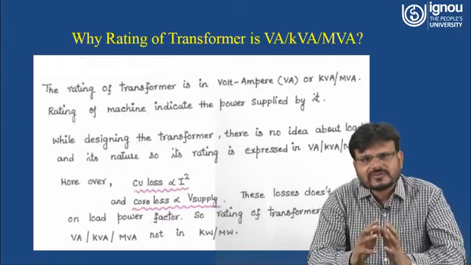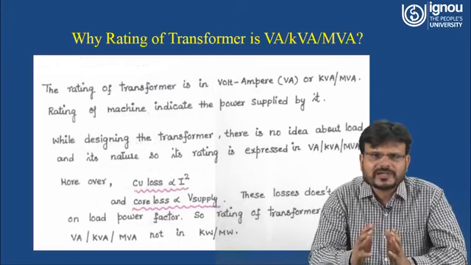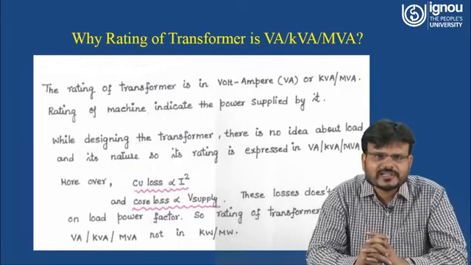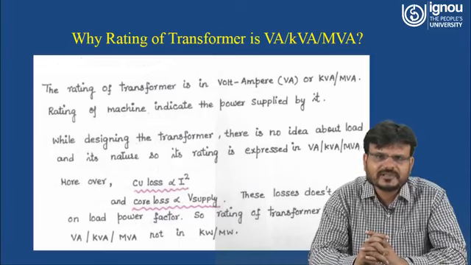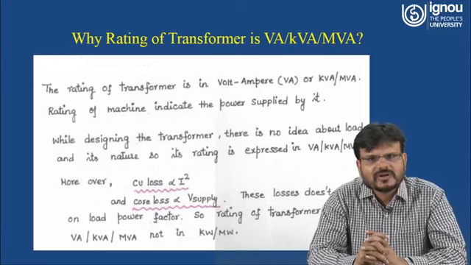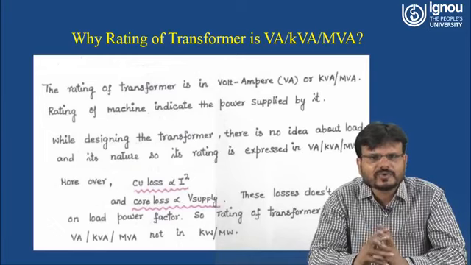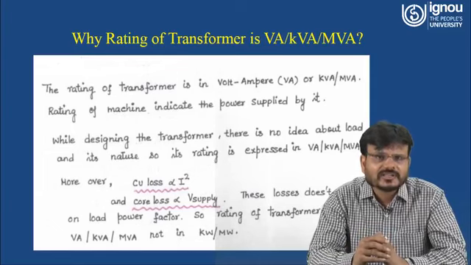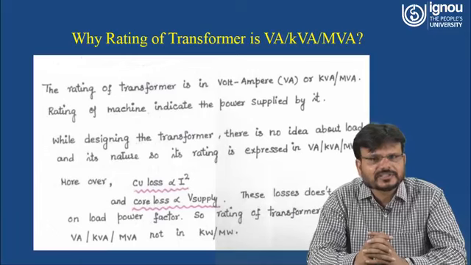So what does a transformer do? A transformer just steps up and steps down the voltage and current. Now we have to understand why the rating of a transformer is always written in volt ampere, kilovolt ampere or megavolt ampere. That means why it is denoted in terms of voltage and current only. Why not in terms of watts?